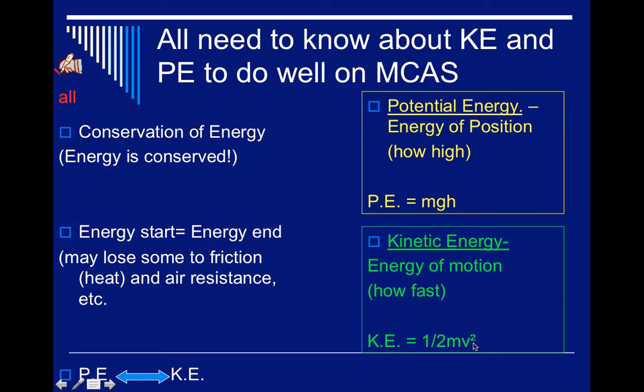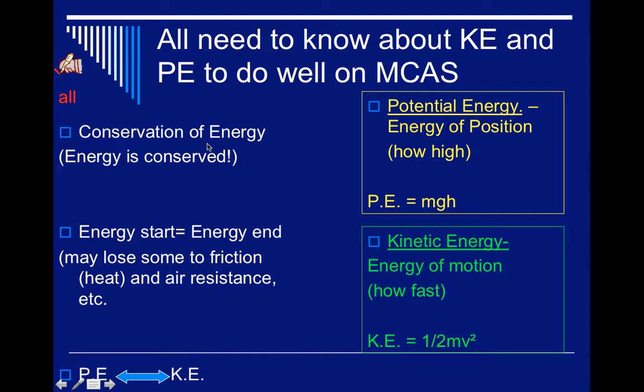And then kinetic energy is the energy of motion, particularly how fast something's going. You see this lowercase v here, velocity squared. So that makes a big difference. Whenever you square a number, it makes a big difference in the answer you get here for kinetic energy. So one half the mass multiplied by the velocity squared will give you your kinetic energy. It's the energy of motion. So something that's moving faster has more kinetic energy. Obviously something with more mass, because mass is part of this formula, has more kinetic energy as well.